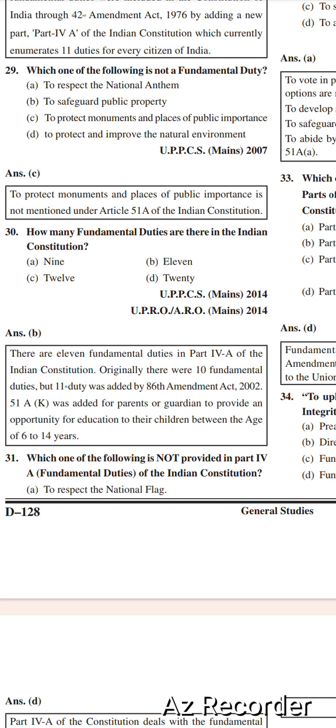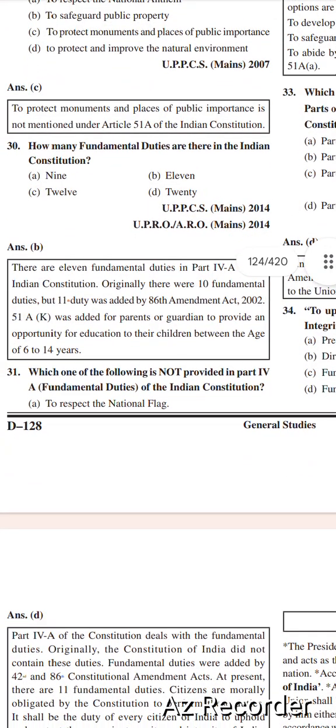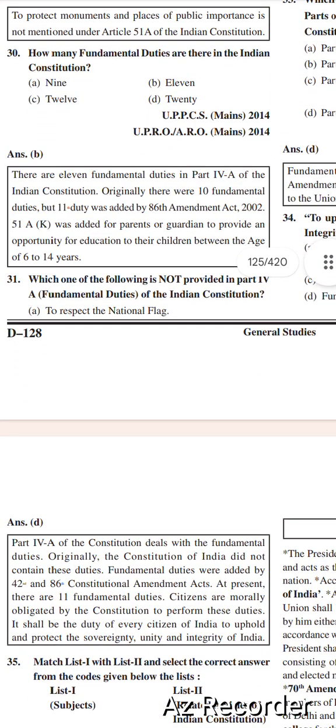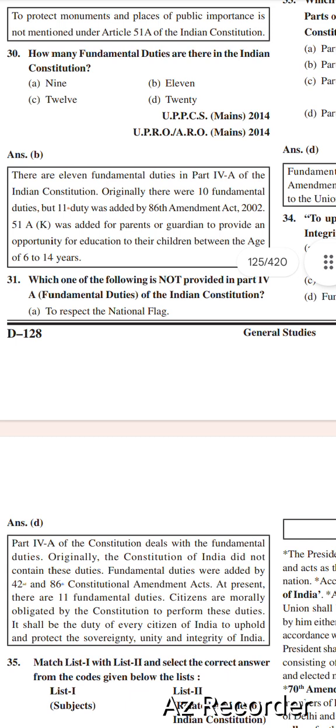Next, how many fundamental duties are there in the Indian Constitution? 9, 11, 12, 13, 20. Right option is option B, 11. There are 11 fundamental duties in Part 4A of the Indian Constitution. Originally there were 10 fundamental duties, but the 11th duty was added by the 86th Amendment Act 2002. Article 51A Clause K was added for parents or guardians.